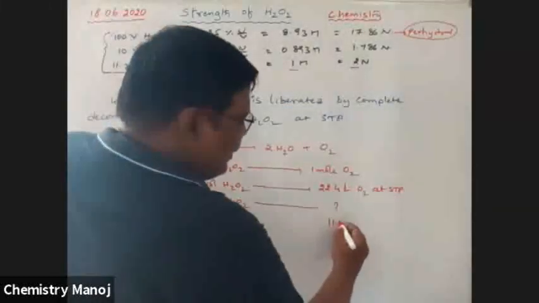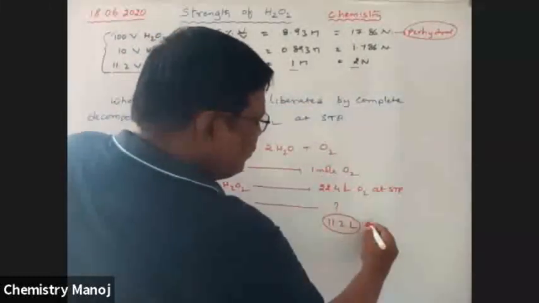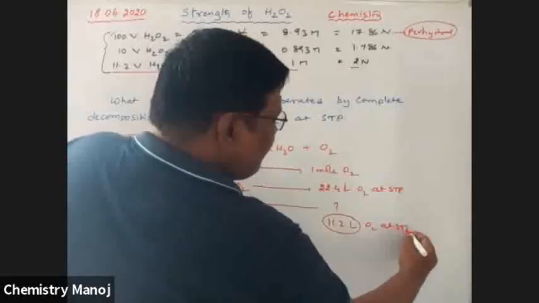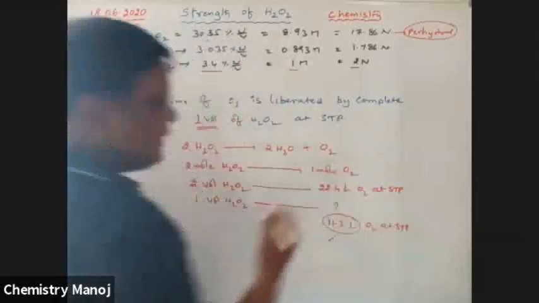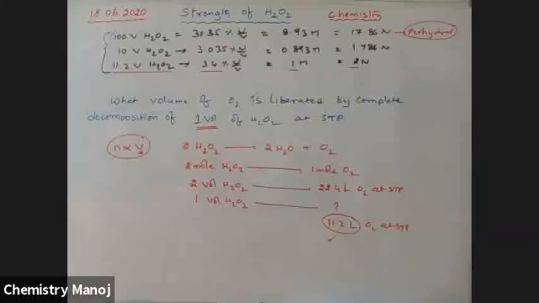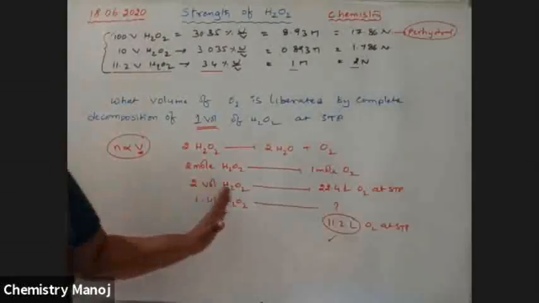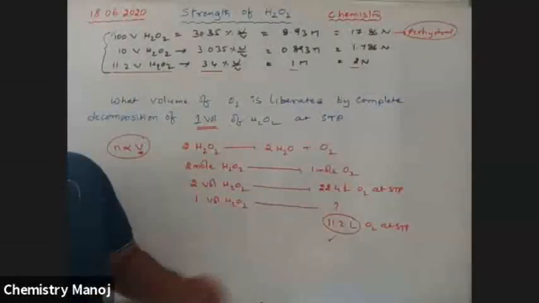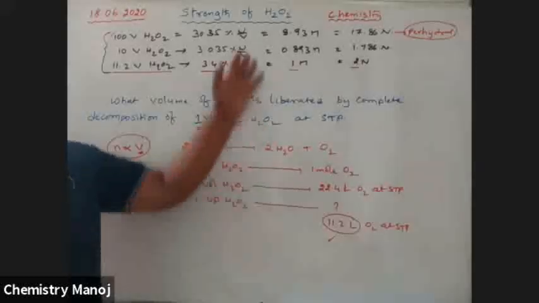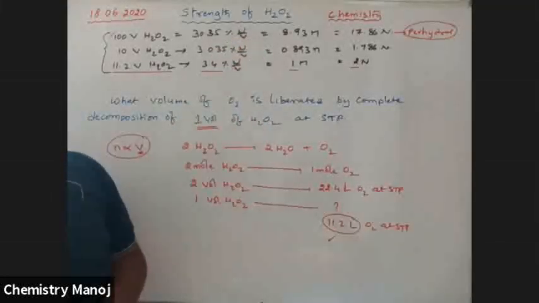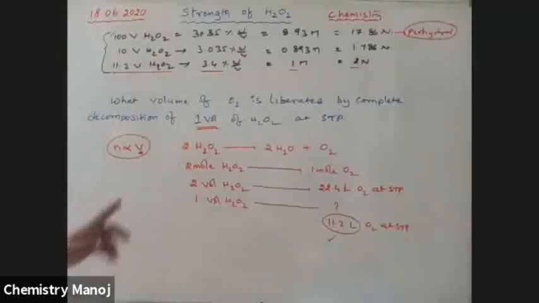No doubt, 11.2 liters of O2 at STP. The answer is 11.2. It is a volume relation, so there is no need of the weight-volume relation here. Very important: what volume of O2 is liberated by complete decomposition of one volume of H2O2 at STP?